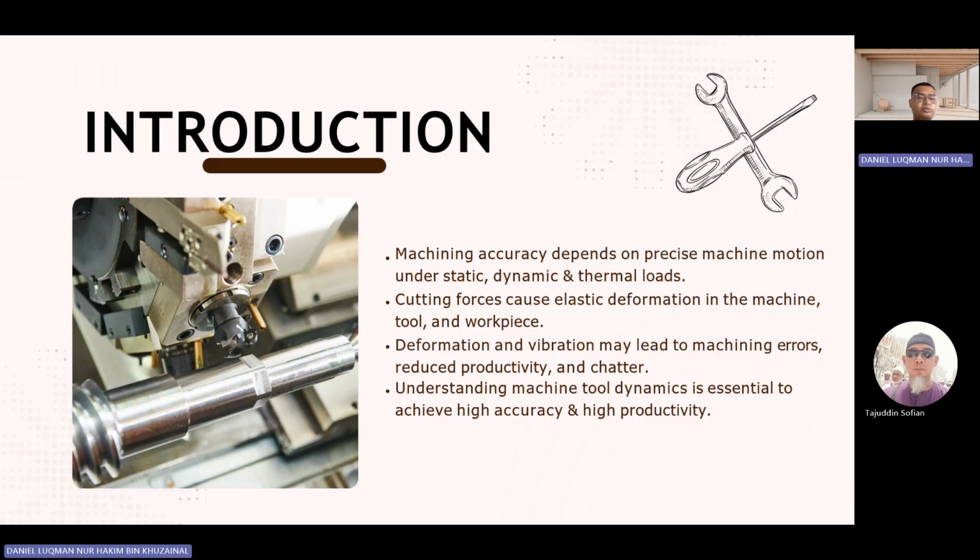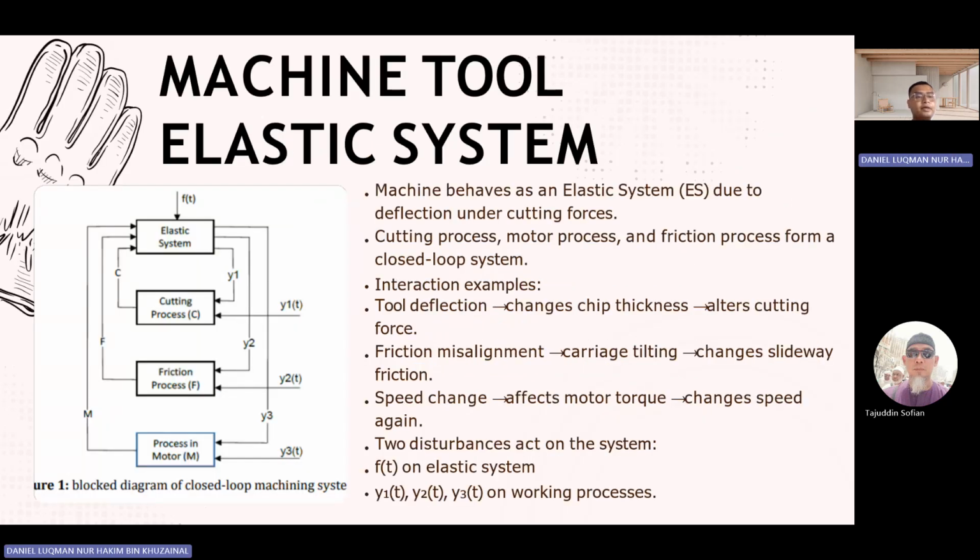dynamic of machine tool is all about the force that causes the elastic deformation for the tool and also the workpiece. We want to search for the accuracy so that we can increase the productivity of the workpiece. For the next slide, I'm going to talk about the machine tool elastic system.